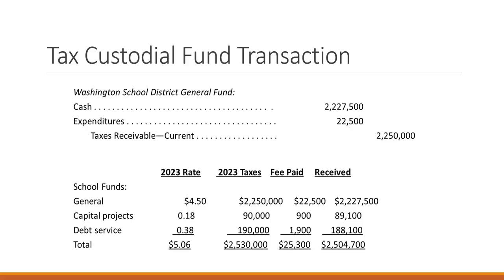This is probably because of a bond issue that has been approved for the school for a variety of purposes. But this is an example of, we saw the county transactions earlier, but this is an example of the recipient of those property taxes from the county and how they would record the receipt of those property taxes.